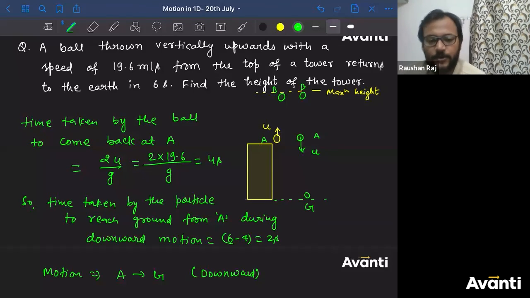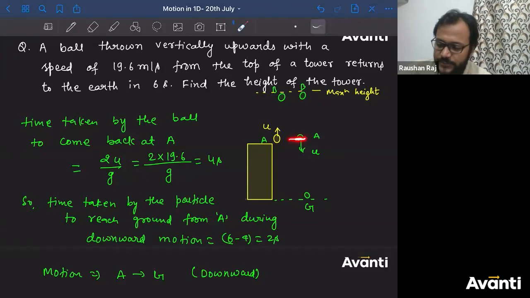Then last class, go to the notes and tell me what is the time taken by the particle to reach maximum height. From point of projection, tell me what is the time taken by the particle to reach maximum height. Please answer it. U by G. What will be the time taken by the particle to come to the initial position from maximum height? It will be again U by G.